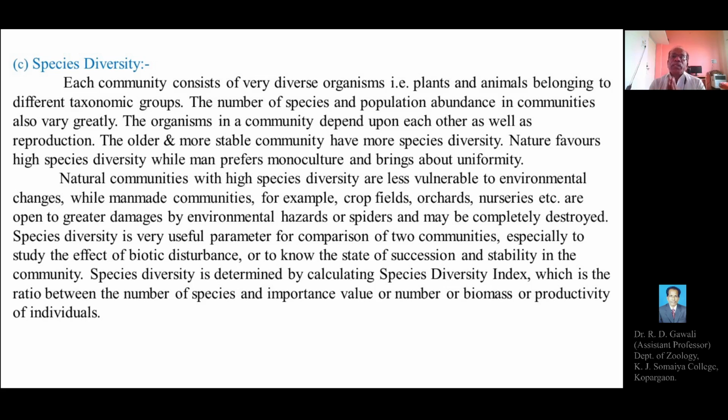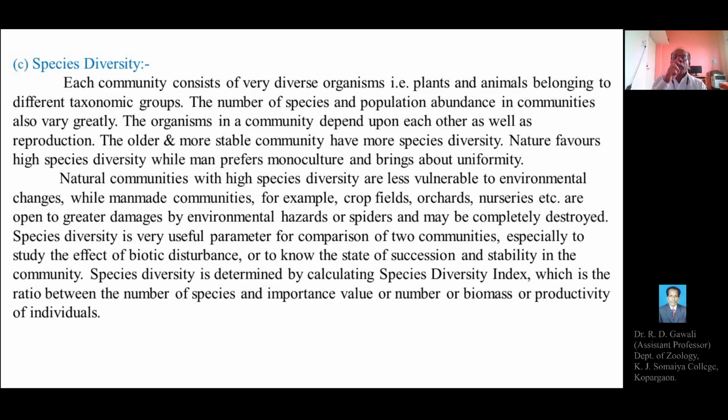So species diversity means the total number of species in a community is called species diversity. We know the older or stable communities have the highest species diversity and are less vulnerable to environmental changes.